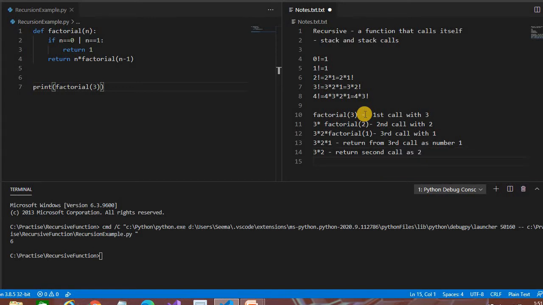The last one returns 6, and it returns to the first call as 6. Simple.